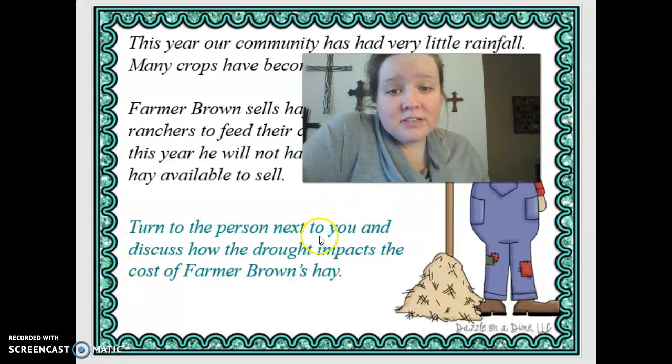So you're going to have a time to type and discuss how a drought, which is when an area goes without rain for an extended period of time, impacts the cost of Farmer Brown's hay. So what's going to happen to the cost of Farmer Brown's hay because he's going through a drought and crops have become scarce?